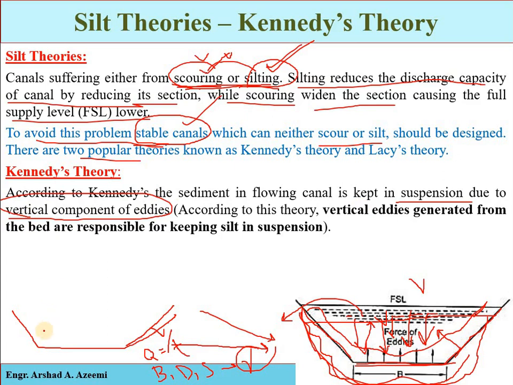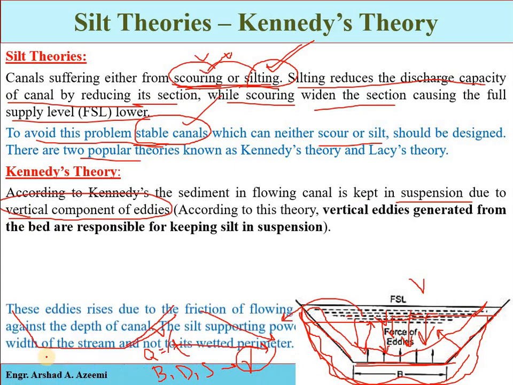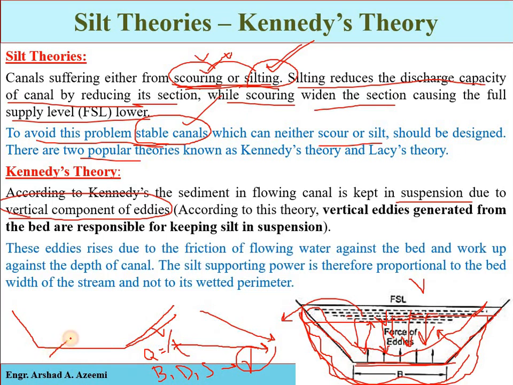What are eddies? When water is flowing, there is friction between the flowing water and the bed of the canal, and because of this friction eddies are generated. The vertical component of those eddies keeps the suspended particles in suspension, meaning the vertical component does not allow the particles to settle down.